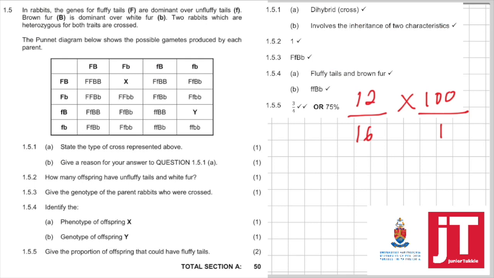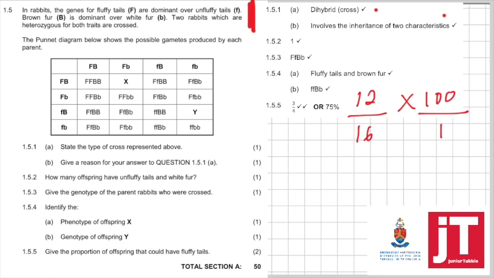Right, 1.5. In rabbits, the genes for fluffy tails are dominant over unfluffy tails. So fluffy tails is big F and unfluffy tails is small f. Brown fur, big B, is dominant over white fur, small b. 2 rabbits, which are heterozygous for both traits, are crossed. The Punnett diagram below shows the possible gametes produced by each parent. 1.5.1. State the type of cross represented. Now this is a dihybrid cross. B. Give a reason for your answer. It involves the inheritance of 2 characteristics, as you can see here.